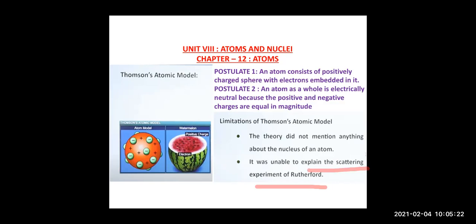So this was one of the limitations of the Thomson atomic model, which is also known as the plum pudding model. And the second limitation of this model was that it did not explain anything about the nucleus of the atom.